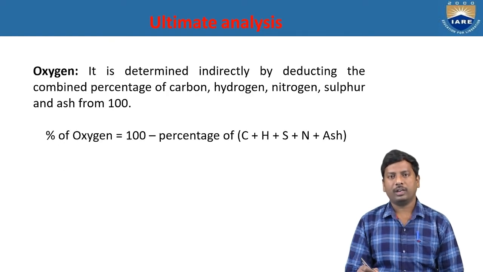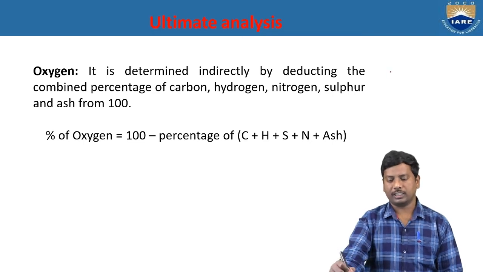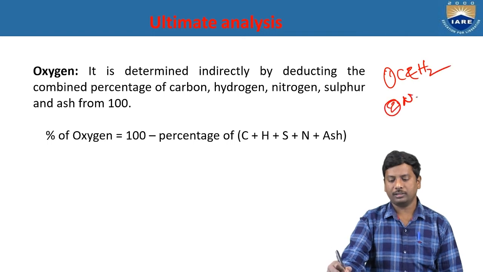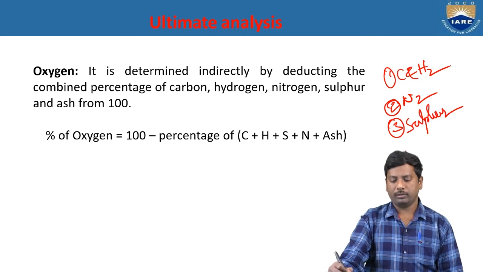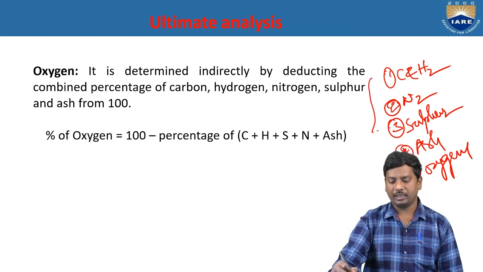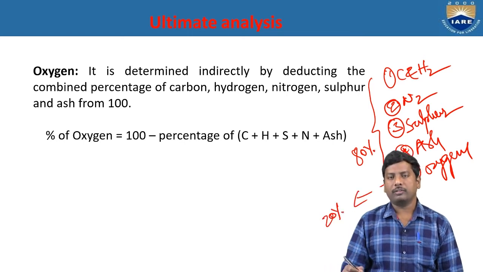So, out of the total contents present in the ultimate analysis, first one is nothing but carbon and hydrogen. And second one is nothing but nitrogen. And third one is nothing but sulfur. And fourth one is nothing but ash. And fifth one is nothing but oxygen. So out of the total analysis, we completed 80% of the analysis. Remaining 20% represents oxygen content. So we can deduct the 80% analysis from the cent percent to directly get 20% of the oxygen content.